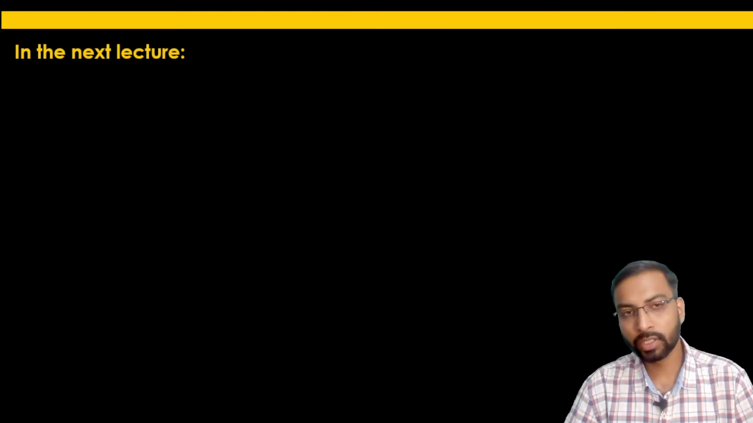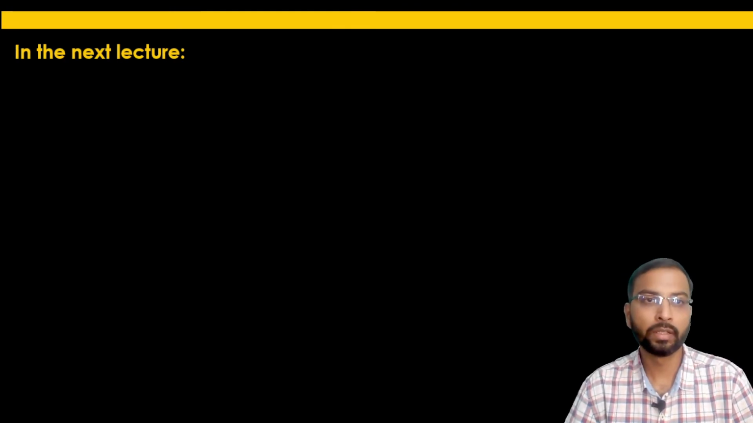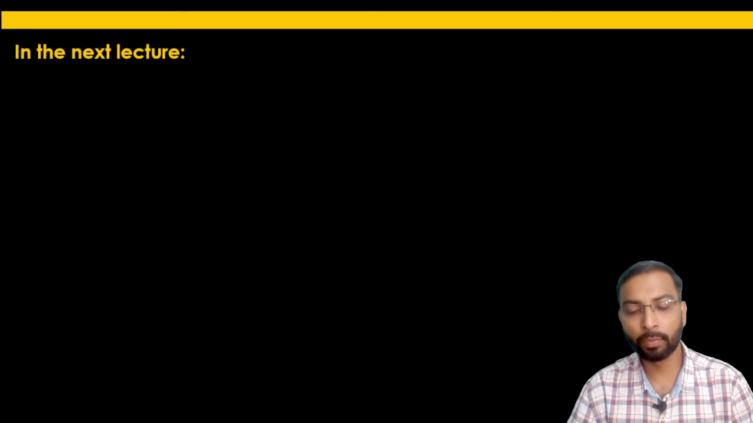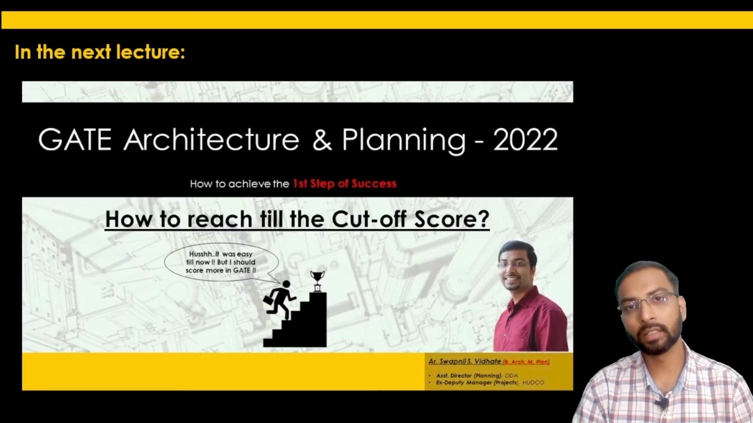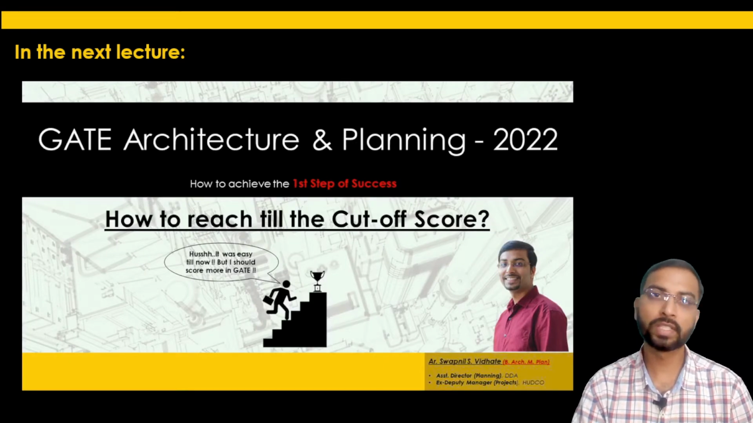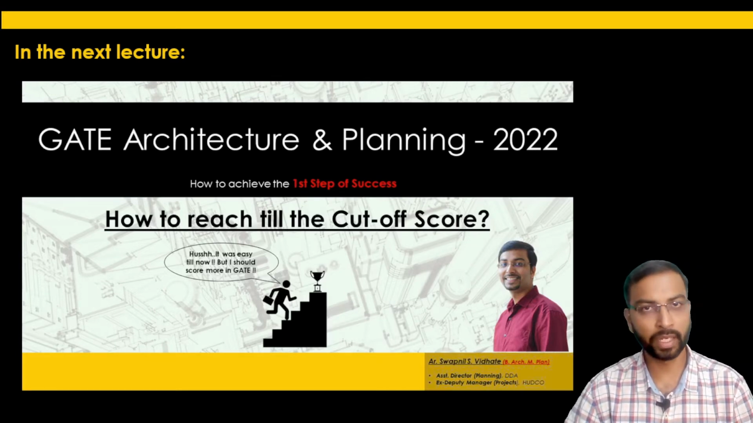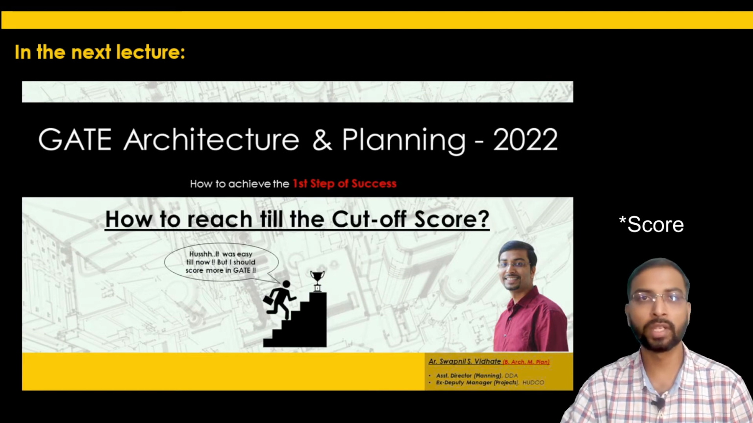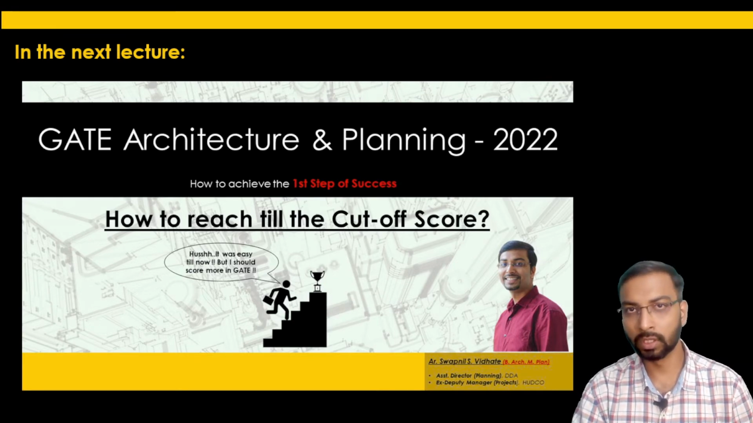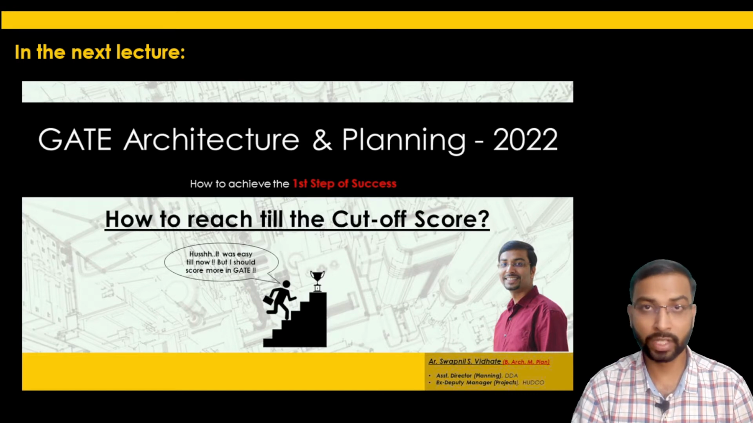So this was the last question of this lecture, and as usual you must be curious about what we are going to discuss in the next lecture. As I am already informing you at the end of every lecture which will be the next topic, I am just announcing that the next topic is how to achieve the first step of success, that is how to reach the cutoff score, because it is a basic step. Reaching the cutoff is very simple if you follow the preparation strategy which I am going to explain in this lecture. So that will be a very important lecture.